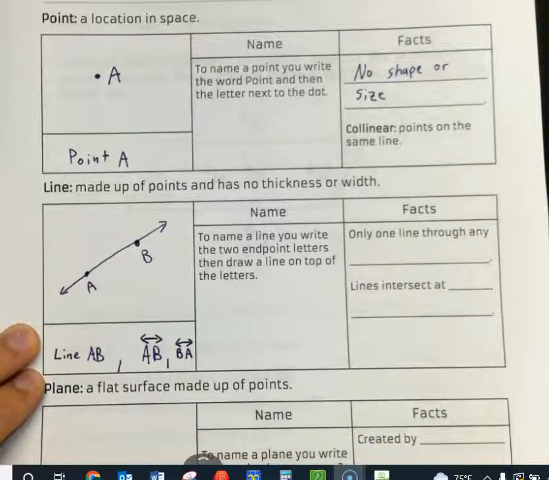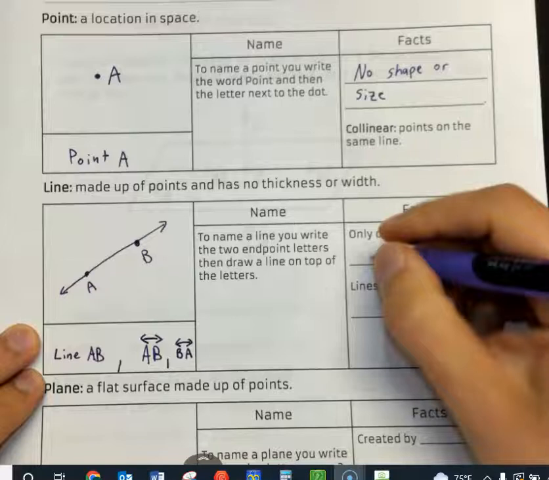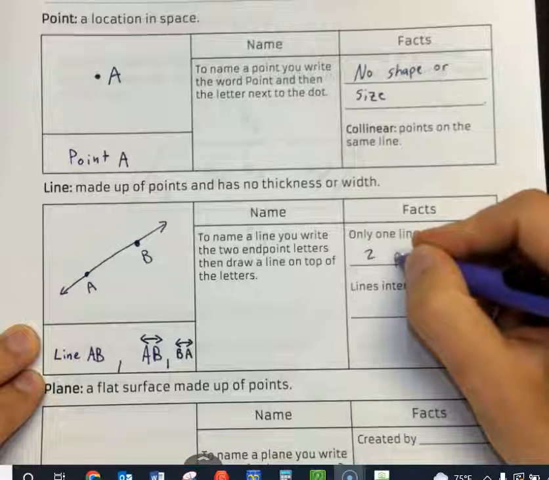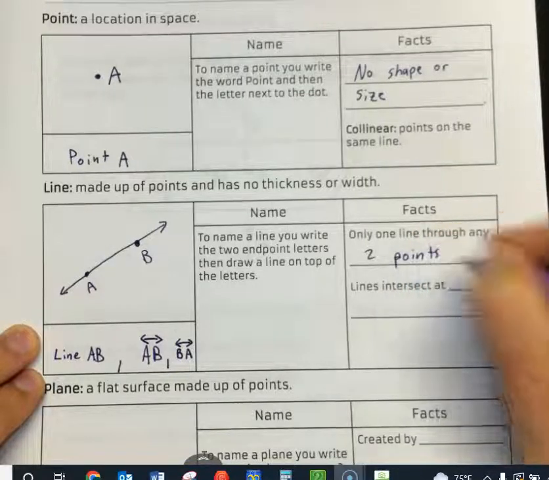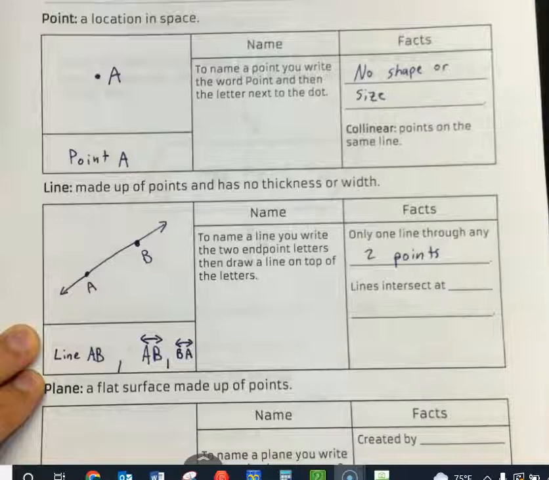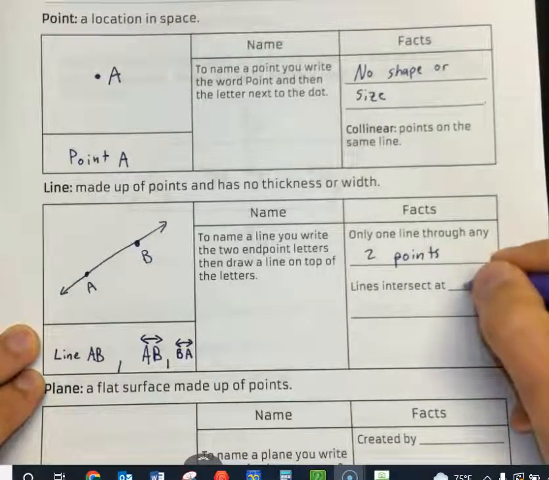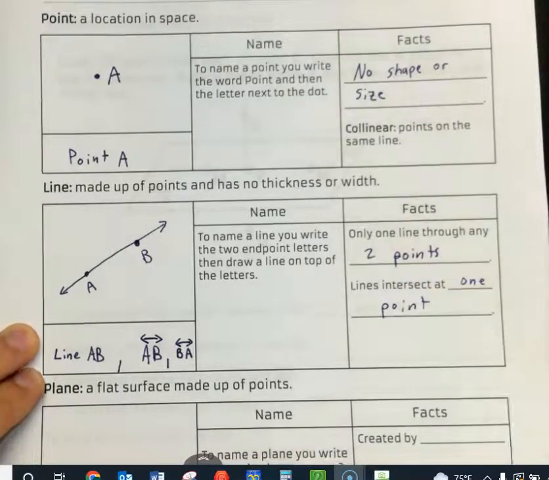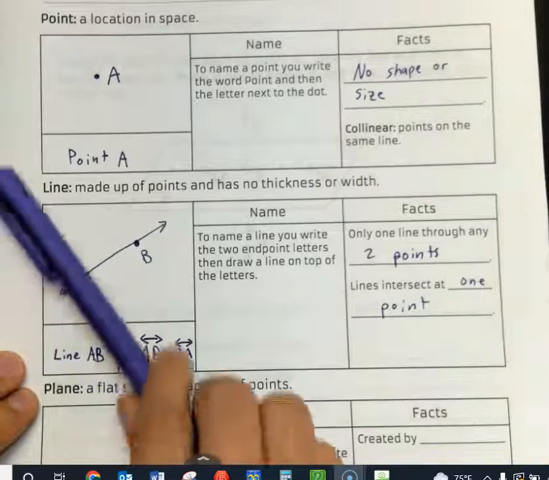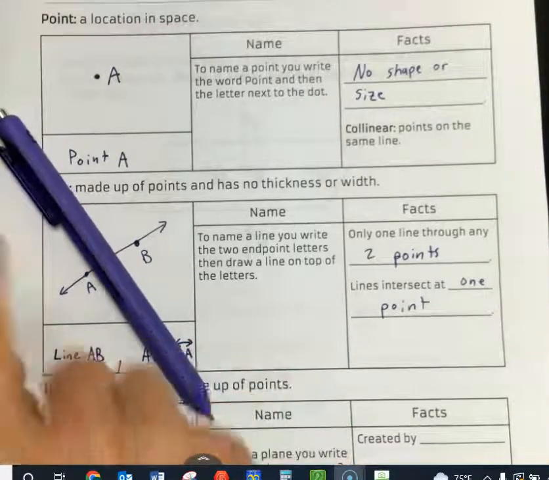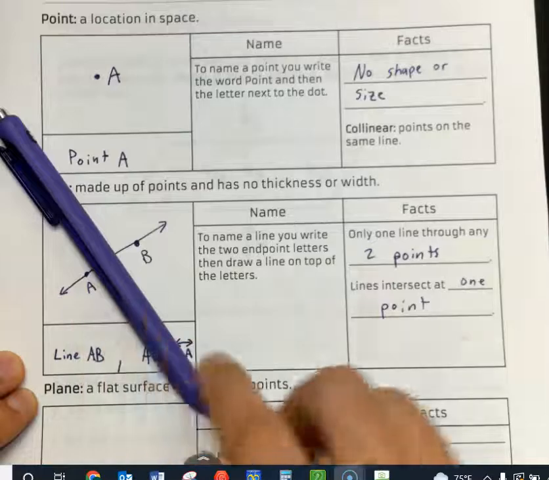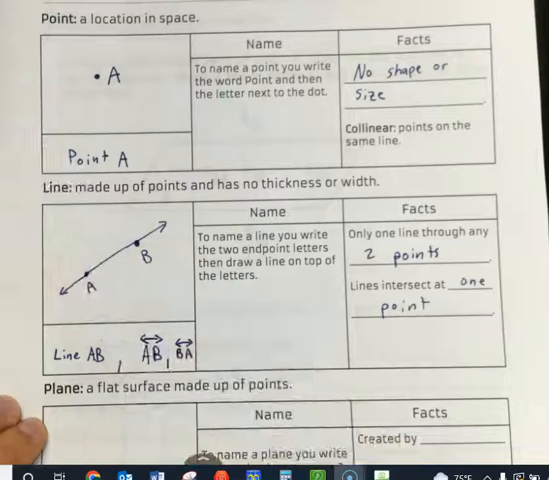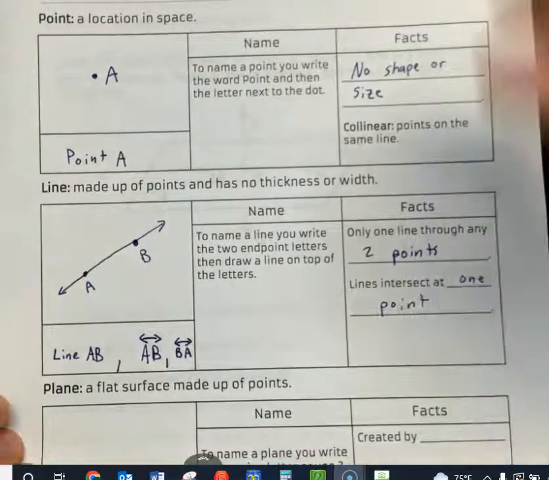And you can have a line going through 2 points. You see how once you have 2 points, there's a line that goes through it. And lines intersect at 1 point. So, for example, let's say there's another line that's going through right there. Well, where do those 2 lines meet? Right there in the middle of that cross, right? That's the intersect, okay? So that's how that works.